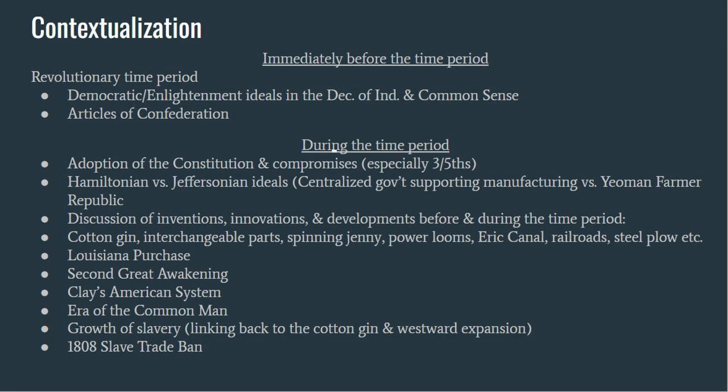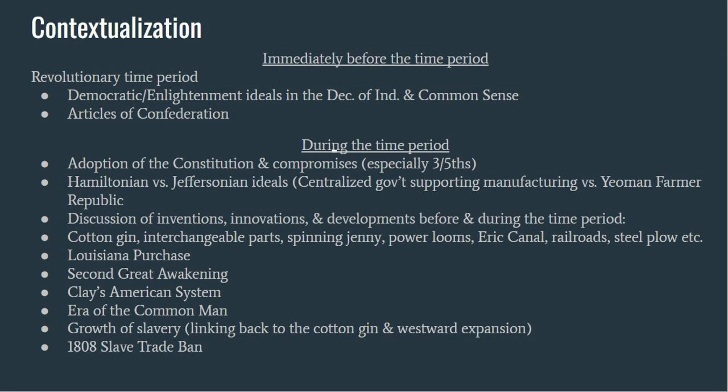Keep in mind that you could definitely have other evidence for context than what I have here. So I went as far back as the Revolutionary time period and those Enlightenment ideals present in the Declaration of Independence. Then continuing on, discussion of how those ideals were seen in the first national government, the Articles of Confederation. Then I think you could have had a great discussion around the adoption of the Constitution and the compromises around the Constitution, especially the 3/5 compromise and passage of the Bill of Rights.